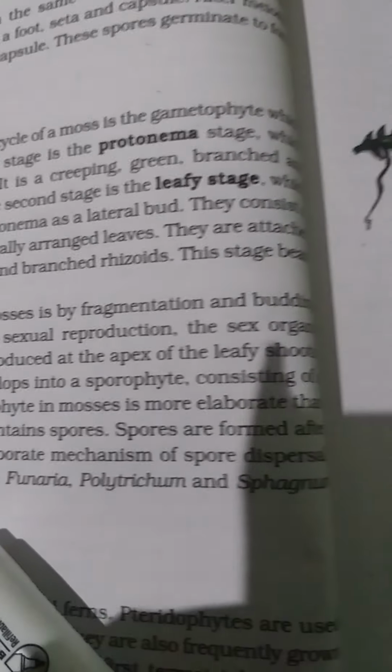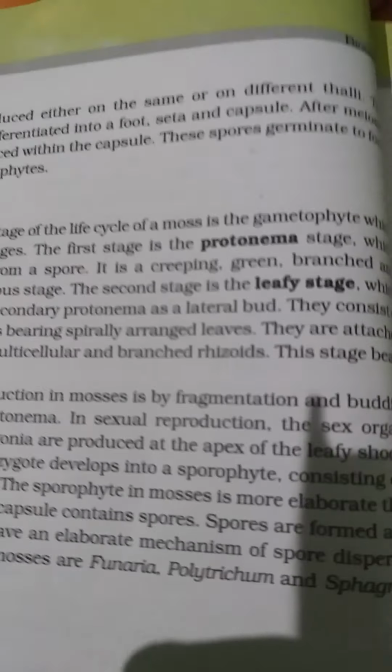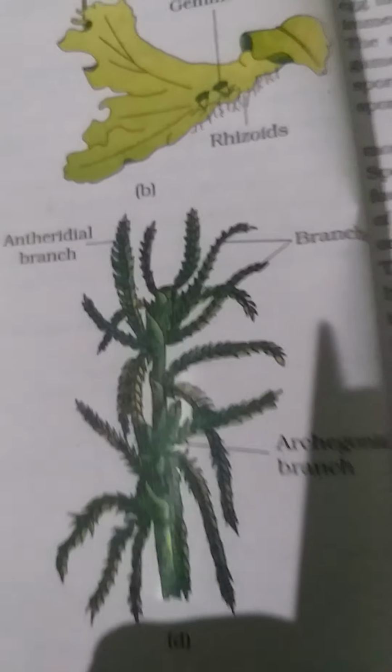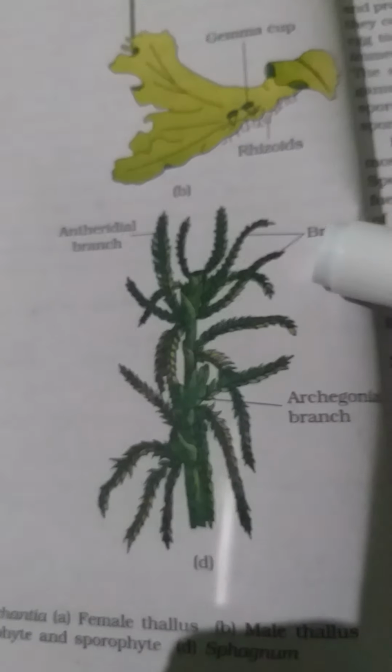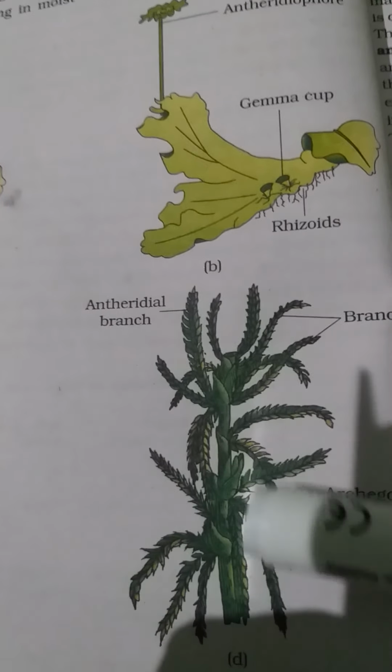The zygote develops into the sporophyte. Again you see the sporophyte is here. The sporophyte is formed, and after meiosis the mosses have an elaborate mechanism of spore dispersal. Example is Funaria. Okay, now you have to see the picture of the moss. This is the figure. Okay, this is a Funaria. You see it is a branch-like structure.